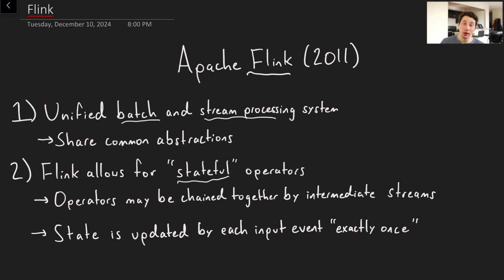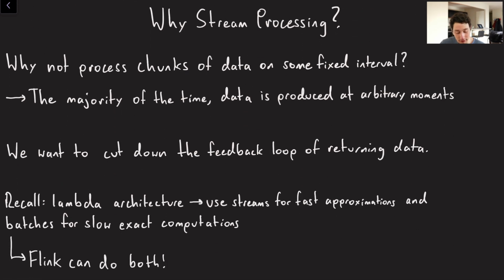So we have a bunch of operators in Flink. They get chained together themselves by intermediate streams. So not only are streams the input to Flink, but you also have many streams within a Flink job. They may not necessarily be on something like Kafka. They may be represented differently, but they're still there. And then also, most importantly, state is updated by every single input event exactly once. Note that I explicitly say state is updated, not the fact that each event is handled only once, but we'll talk about that in a bit.